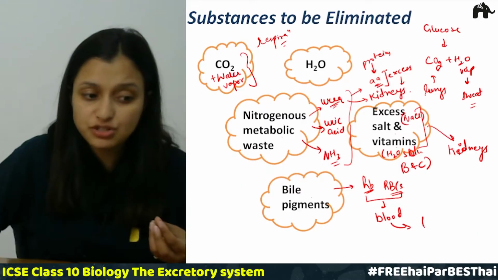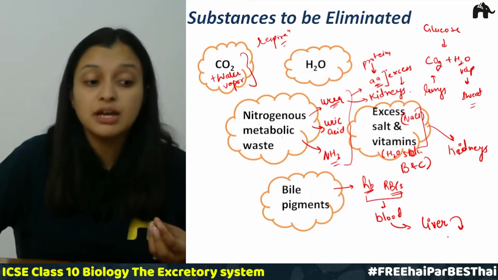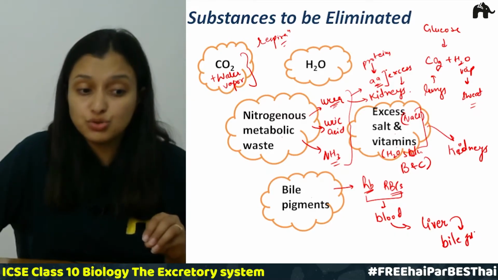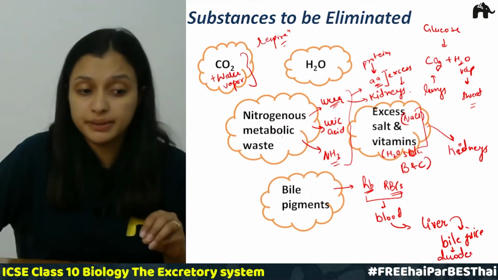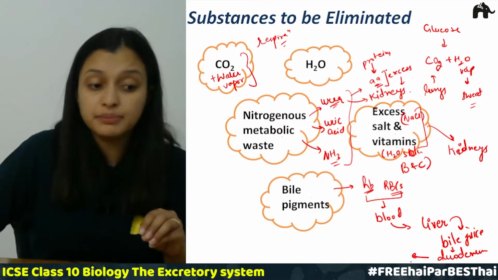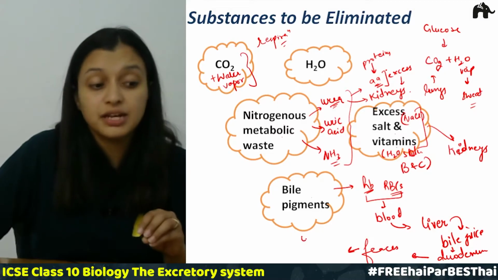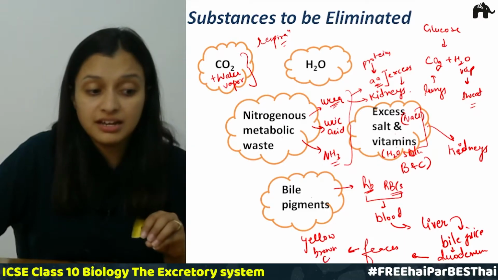So these are extracted from blood by the liver, and the liver then pours it into bile juice, which is secreted into the duodenum, right? So in the duodenum it gives feces its characteristic yellow brown color.